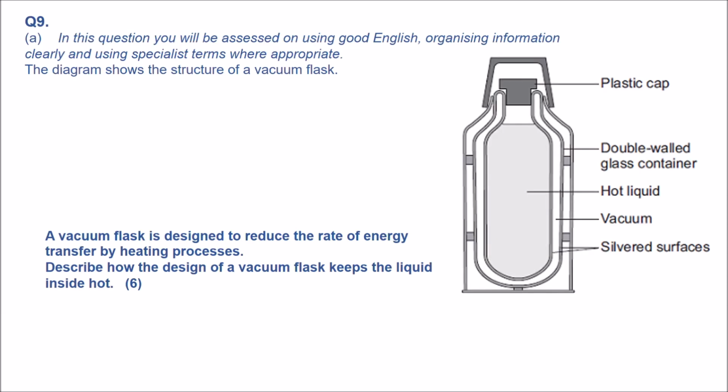Question 9, heat transfer gains. You have a vacuum flask here and it is labeled. It's designed to reduce the rate of energy transfer by heating processes. Describe how the design of a vacuum flask keeps the liquid inside hot.